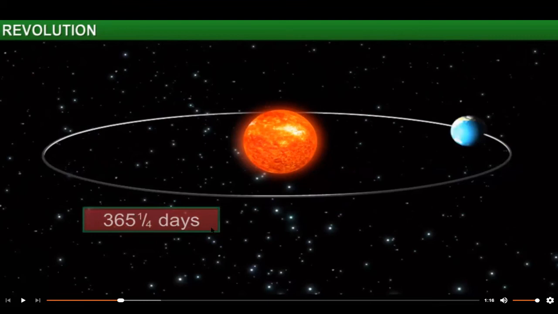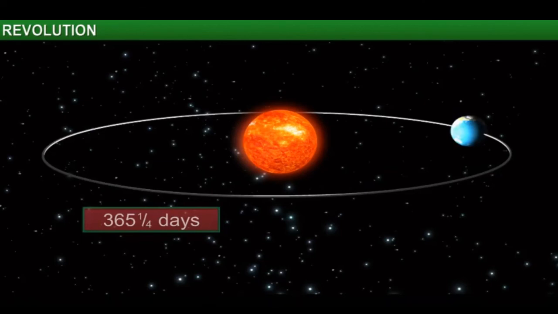Here you have to understand the difference between revolution and rotation. Rotation means one turn of the Earth on its axis. That means one rotation of Earth. Okay, and revolution means one entire turn of the Earth around the sun on its orbit, right?